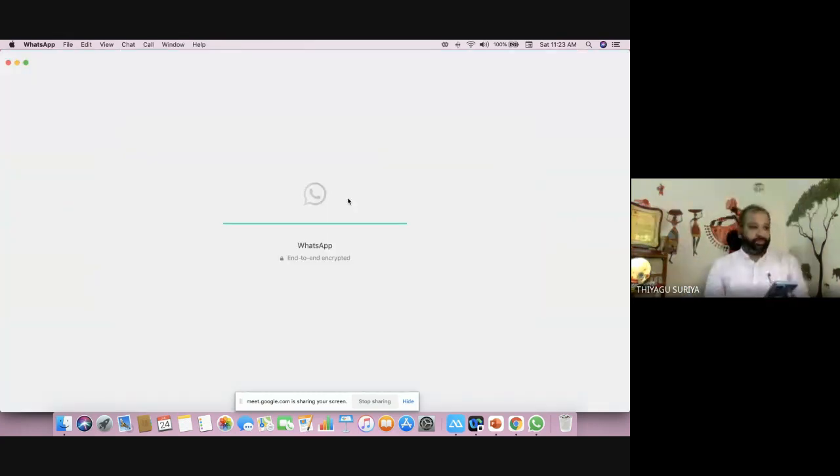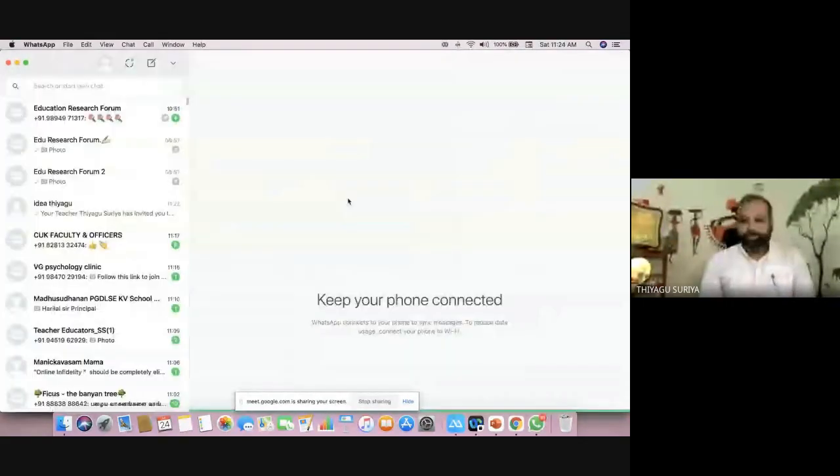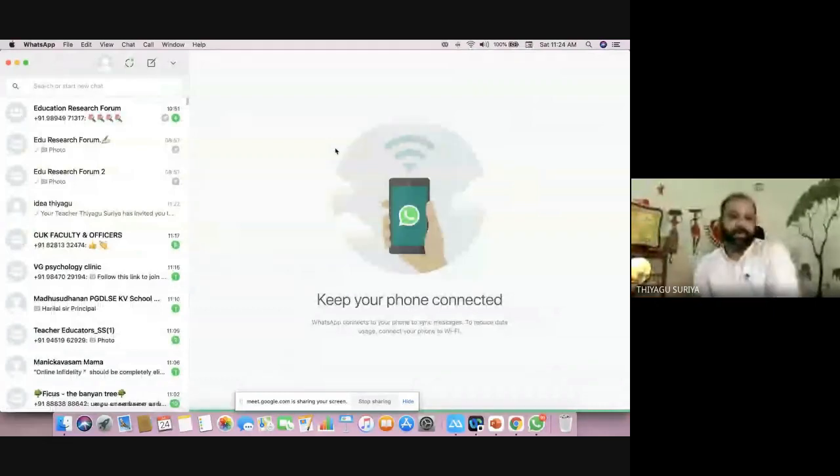Yes, now it's opening. It takes time because I'm using a new mobile phone, and the previous mobile is disconnected now.